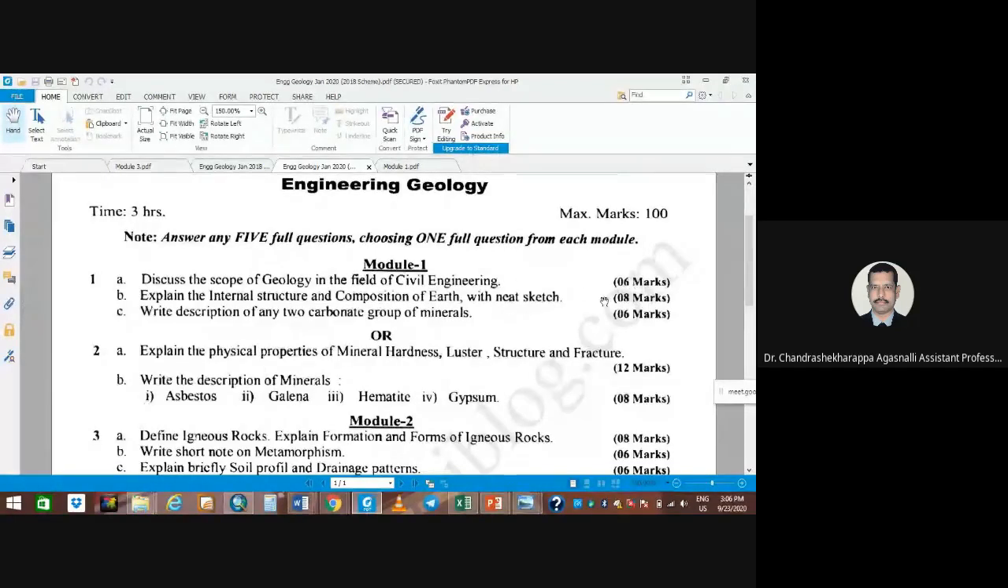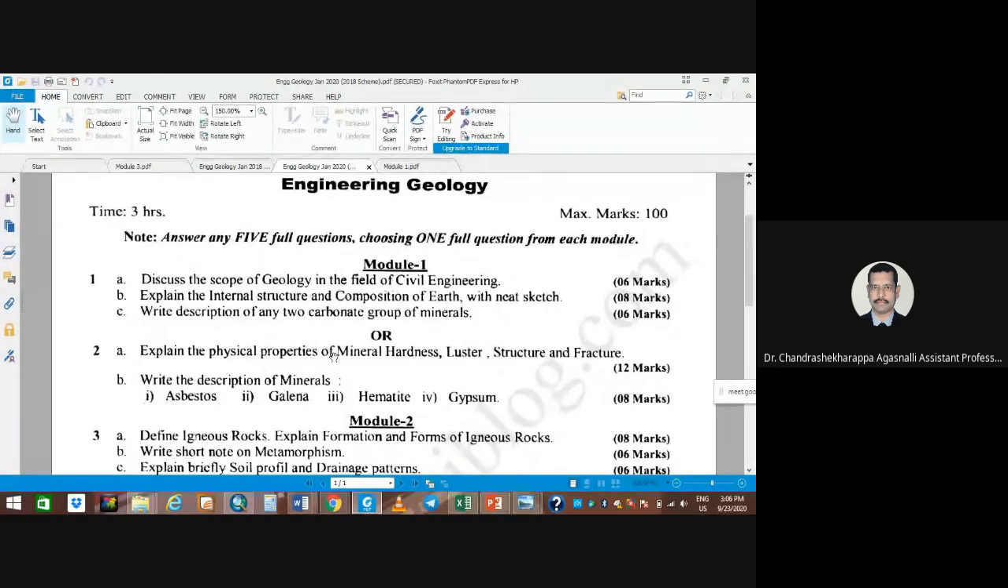This is for 6 marks, this is for 8 marks. And write the description of any two carbonate group of minerals. What are the carbonate group of minerals? Could you tell anyone? Carbonate group of minerals. Why am I showing this paper? Because of how the questions are arising there, so you can easily set up your mind.